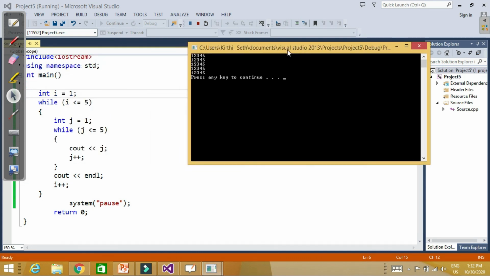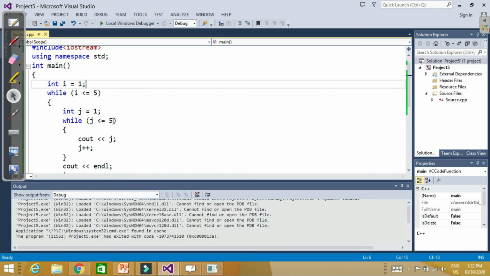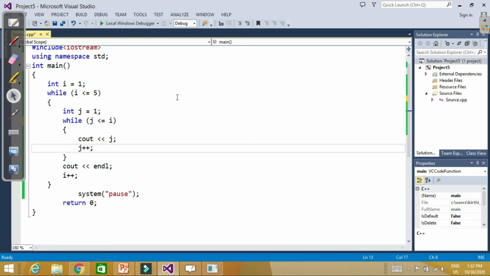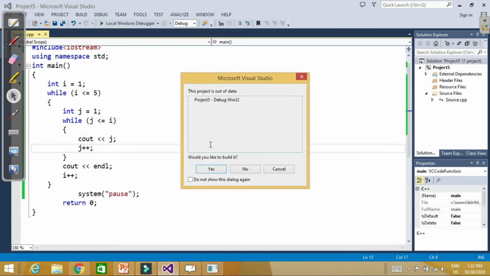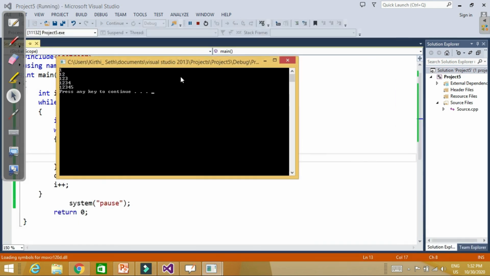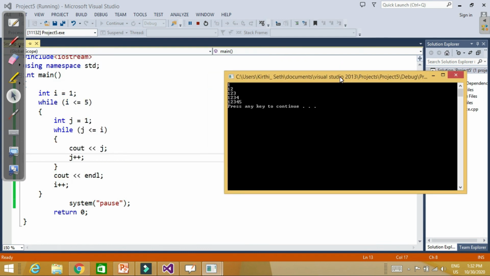See, 1 2 3 4 5. And if you want 1, then 1 2, then 1 2 3, then 1 2 3 4 5, then here you should write j should be less than or equal to i. So this is how inner loops work. I have given you examples of nested for loops and nested while loops. Thank you.